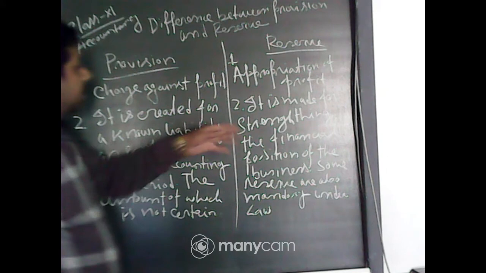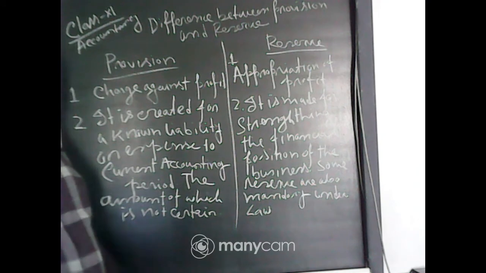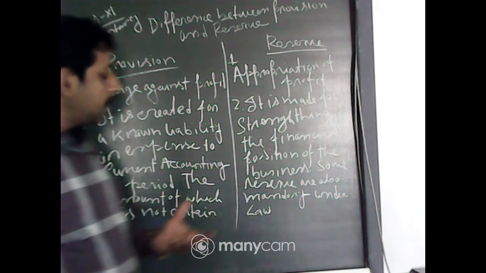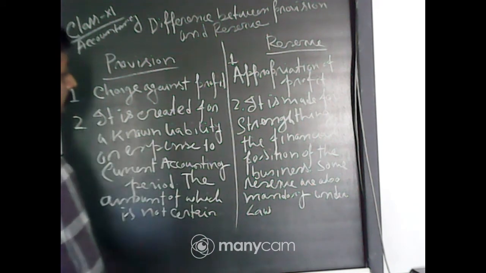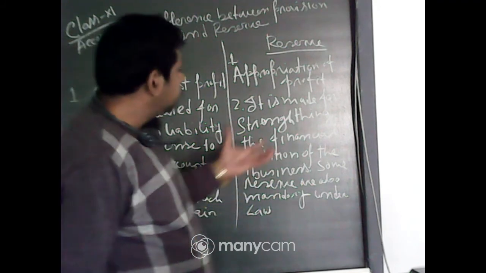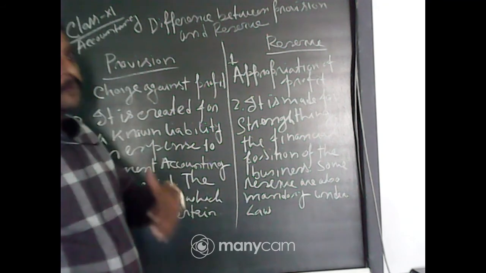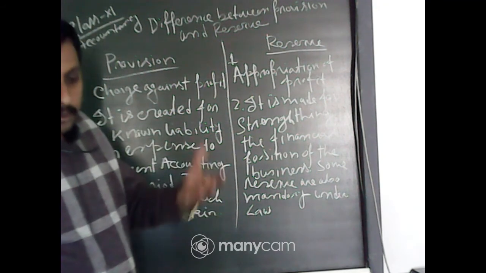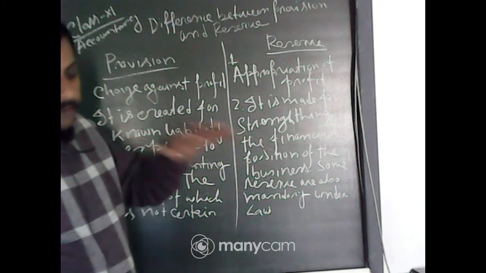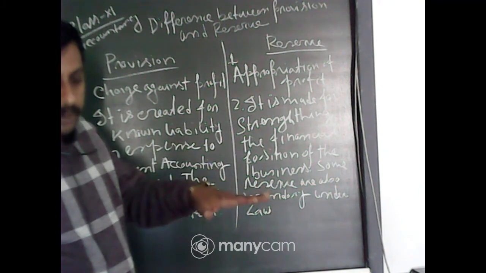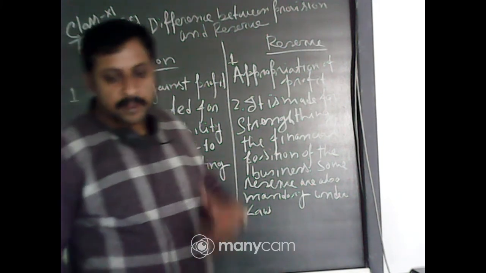Now what they are saying, what is the purpose of reserve? It is for strengthening the financial position. If there is a profit, only then you will make the reserve. Some part of your profit you set aside for future unknown liability. It is like whenever your father or mother gets salary, some part of the salary they invest in some particular financial instrument. In that case they actually strengthen their financial position.